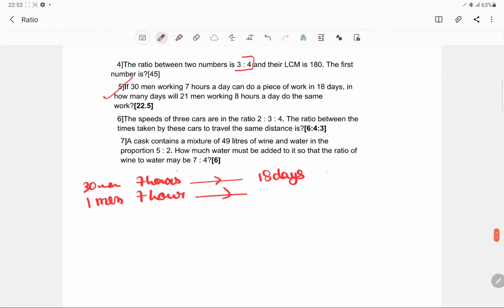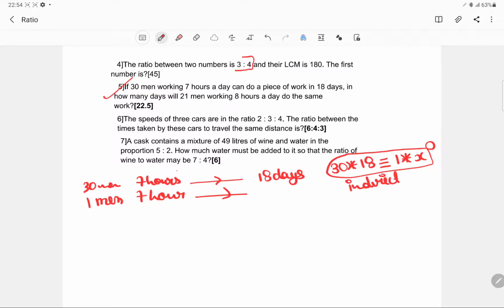This is also a concept of variation. For example, if you have 30 men and 18 days, you are completing the work. Now if you have a single man, then of course you'll be taking a larger number of days, and this is the concept of indirect variation.